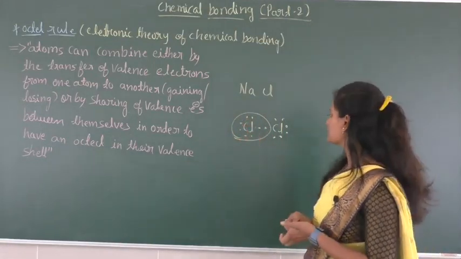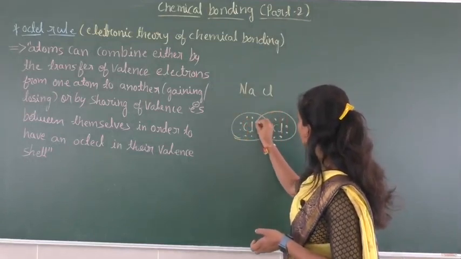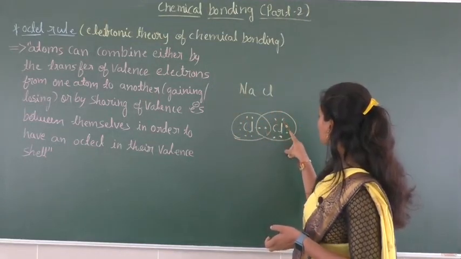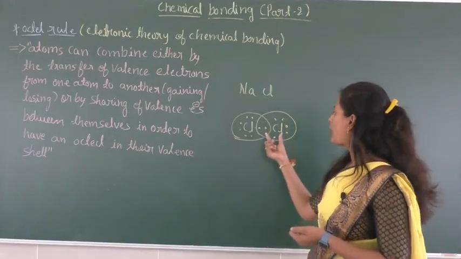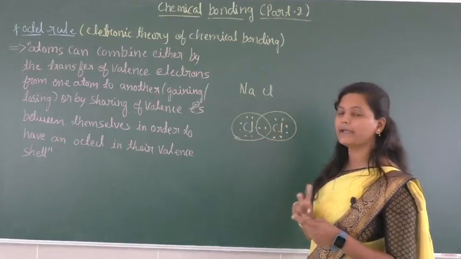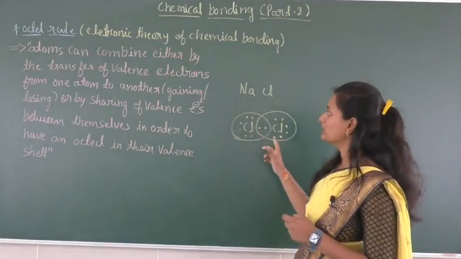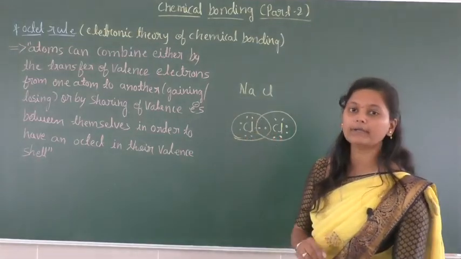Next, if we take the other chlorine, how many electrons are here? Totally 8 electrons: 1 2 3 4 5 6 7 8. So they satisfy the octet in their valency shell by mutually sharing the electrons. This is about the octet rule.